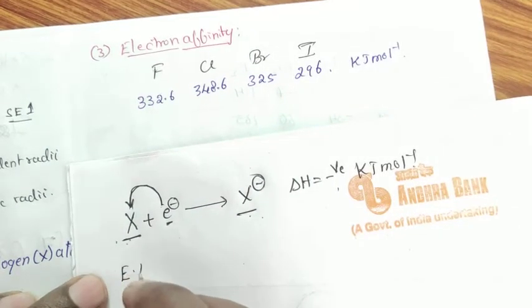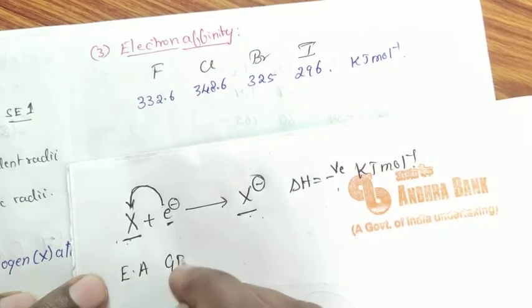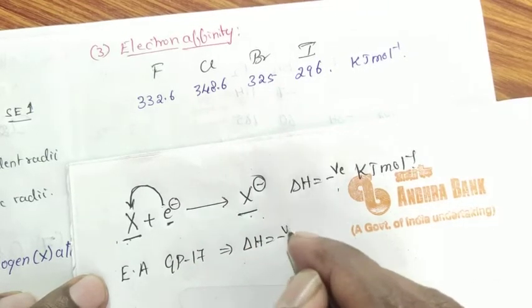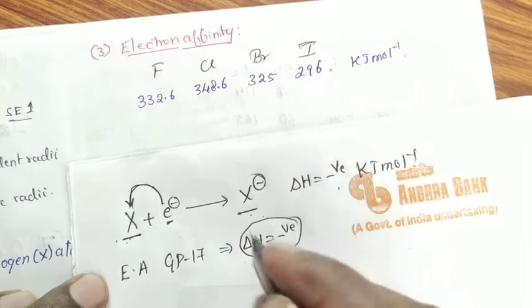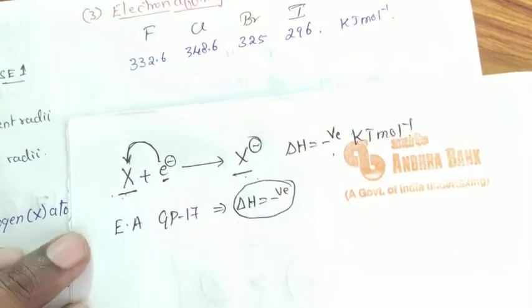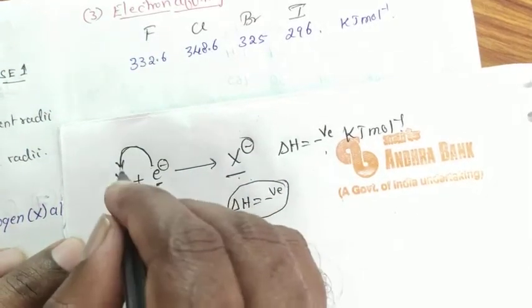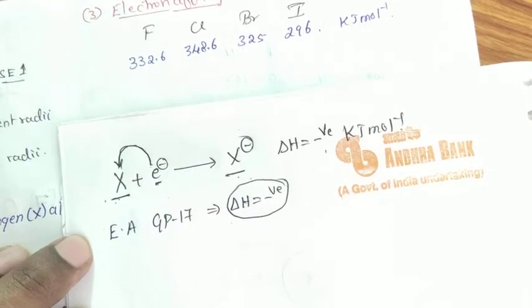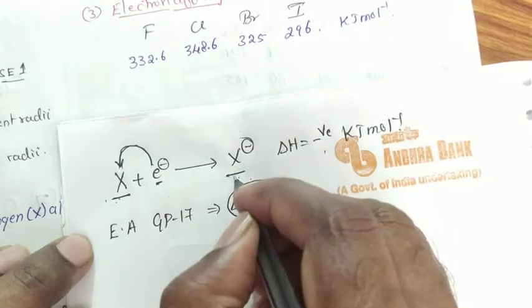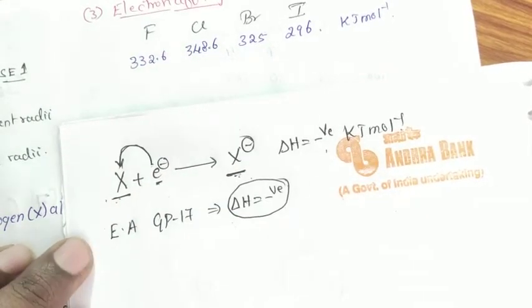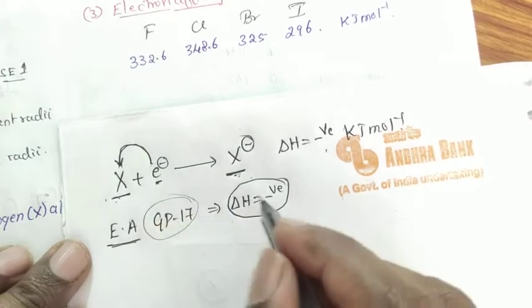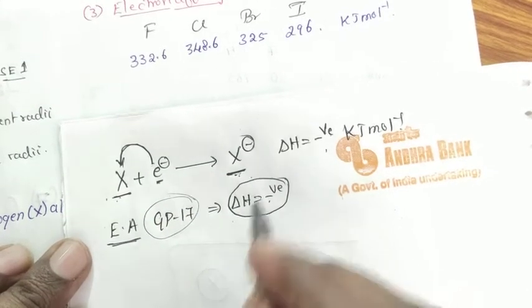Electron affinity values of group 17 elements are always negative in nature, because only one electron can be added into the outermost p orbital of the halogen atom to attain the stable octet structure. Therefore, electron affinity values of all the group 17 elements are negative.